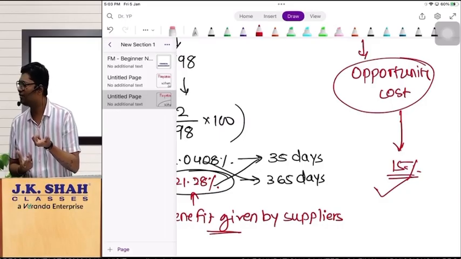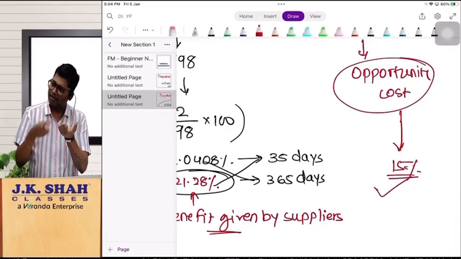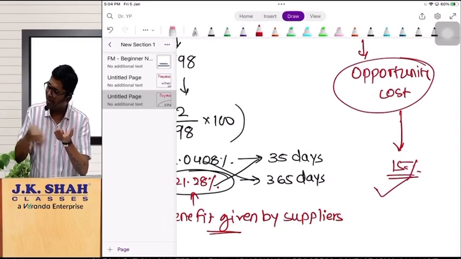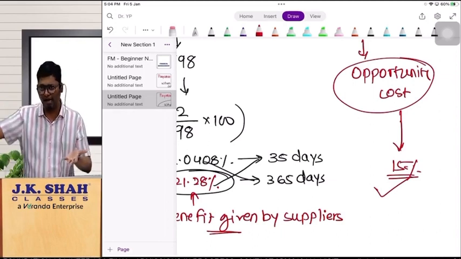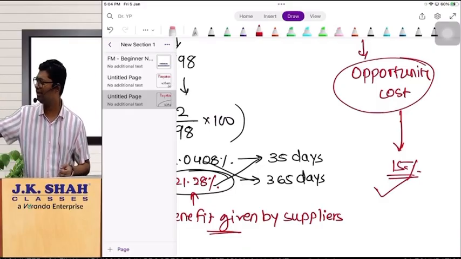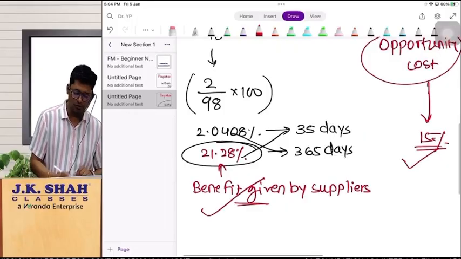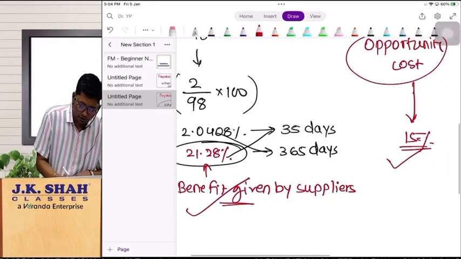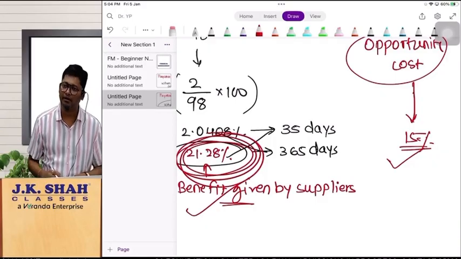How to calculate the annualized figure? Your benefit is for 35 days, as per our example, and you should convert that to 365 days. The actual benefit given by the supplier you should compare with the opportunity cost. Wherever you get the higher return, you should go for that option. What is the conclusion? If the opportunity cost is 15%, you should go for early payment. If your opportunity cost is greater than this figure, you should go for 45th day payment.